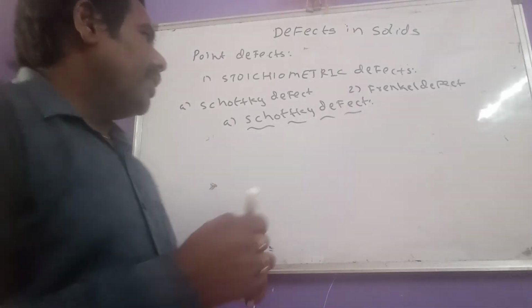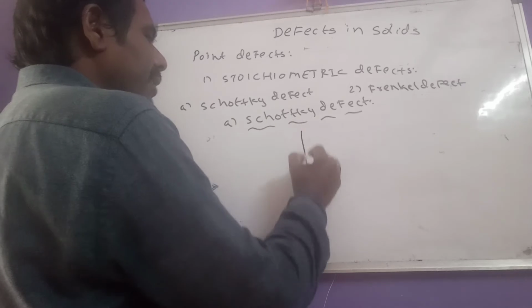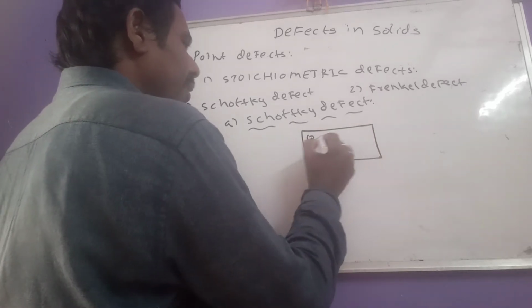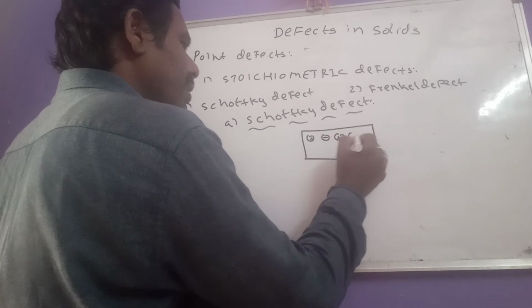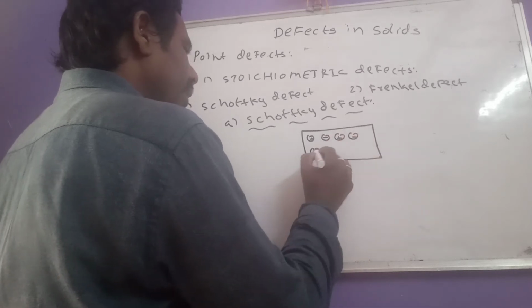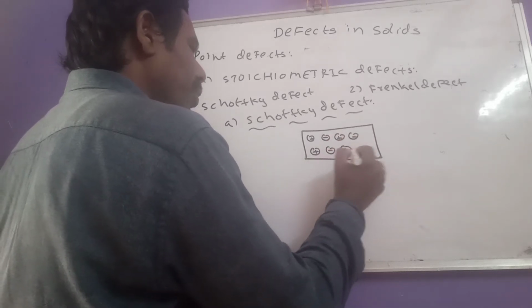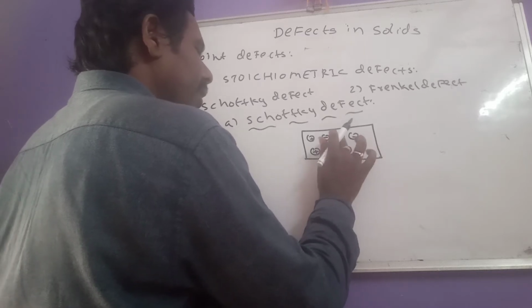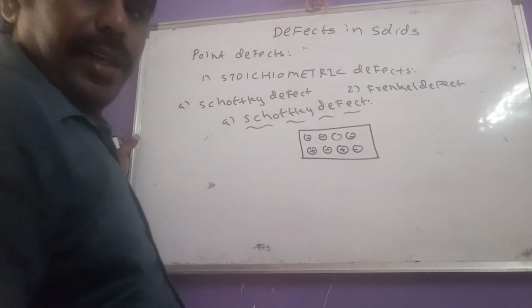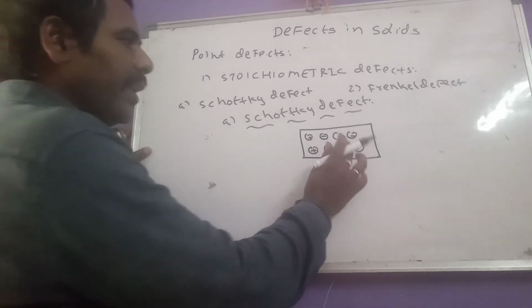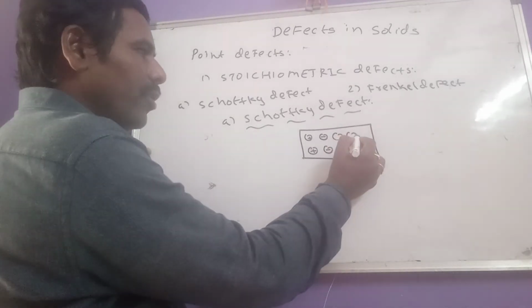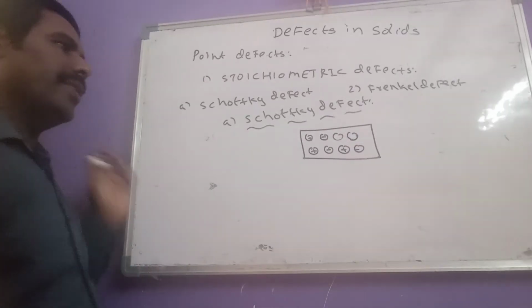If you consider an NaCl crystal, Na plus and Cl minus ions are located like this. Now suppose an Na plus ion disappears from the lattice site. To maintain electrical neutrality, a Cl minus ion also disappears from the lattice site.